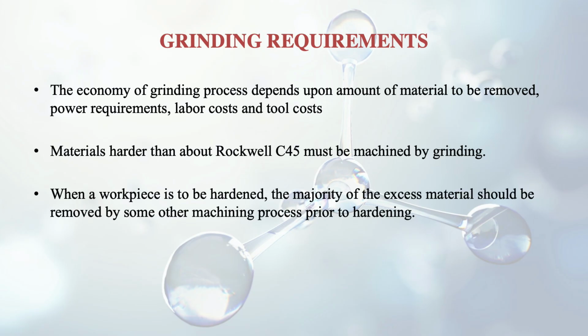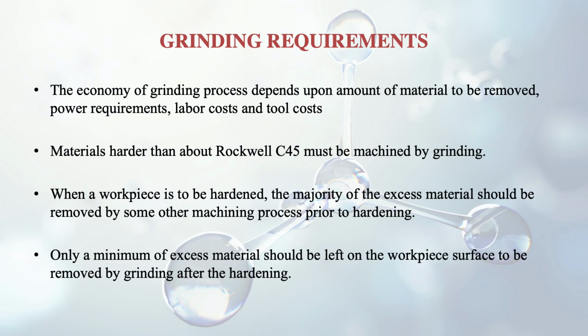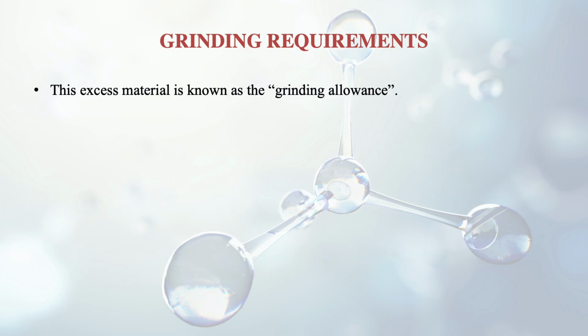When a workpiece is to be hardened, the majority of the excess material should be removed by some other machining process, as told earlier also, prior to hardening. Only a minimum of excess material should be left on the workpiece surface to be removed by grinding after the hardening. This excess material is known as the grinding allowance. So this is the allowance. We will be knowing that after cutting it with some other tool, this grinding allowance has to be left. Then this can be removed with the help of a grinding wheel.